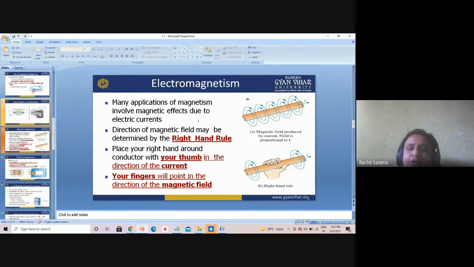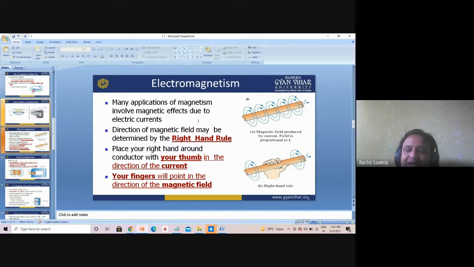If I'm talking about the very basic principle, that is Biot-Savart law, that tells you basically that if we flow current in the coil, due to that current we'll find a magnetic field surrounding it. That is due to the coil, because in a coil we have inductance, that is L, and L is proportional to I, and L is equal to phi by I. Phi is what? Flux. So we can say a coil is capable of introducing flux.